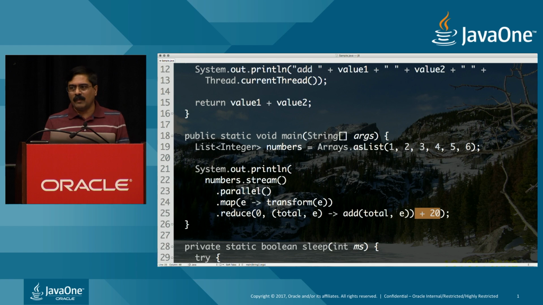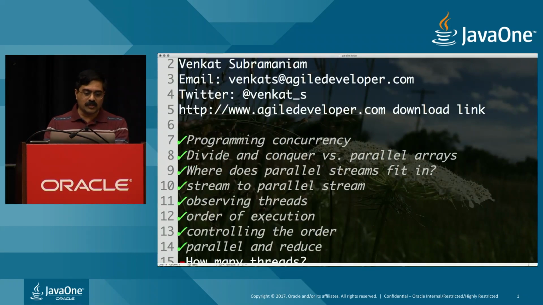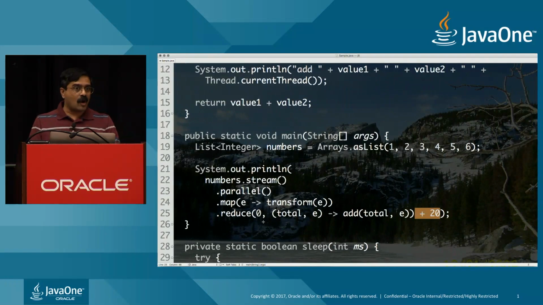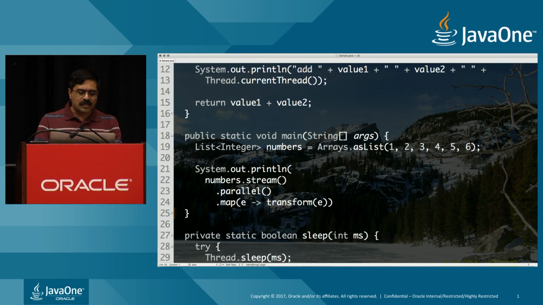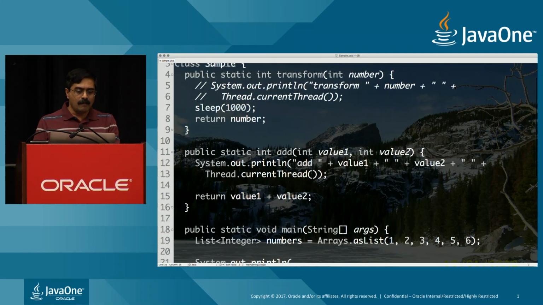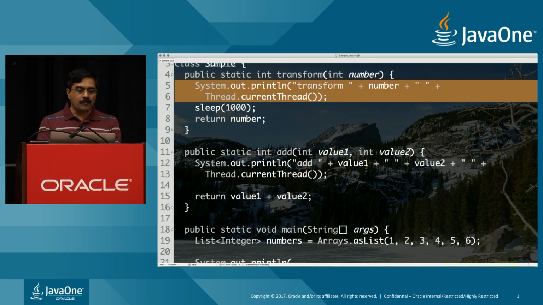But that begs the question, we've been looking at these threads. What do these threads really do? What do they really use? We really want to understand it. So how many threads do we get without doing any single work? To understand this, let's look at a little bit of output right here. Let's get back to this little map function. And then we'll say for each, given an element, I just want to simply suppress the output. Let's go back to the map method, transform method, and print that result out. So this will give us a little bit of an idea how many threads are going to run for us.